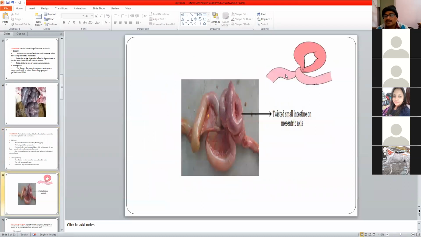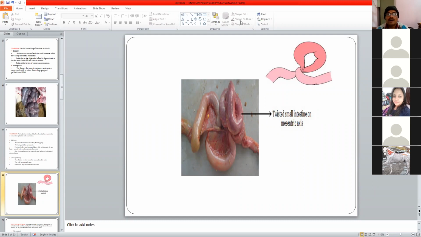Volvulus को देखने के लिए ये देखिए diagram. You can see in this diagram, this is not the twisting on its own axis, but this intestine has pierced through the mesentery and has formed a knot-like structure. This is usually called volvulus. So there is a difference between the torsion and the volvulus.